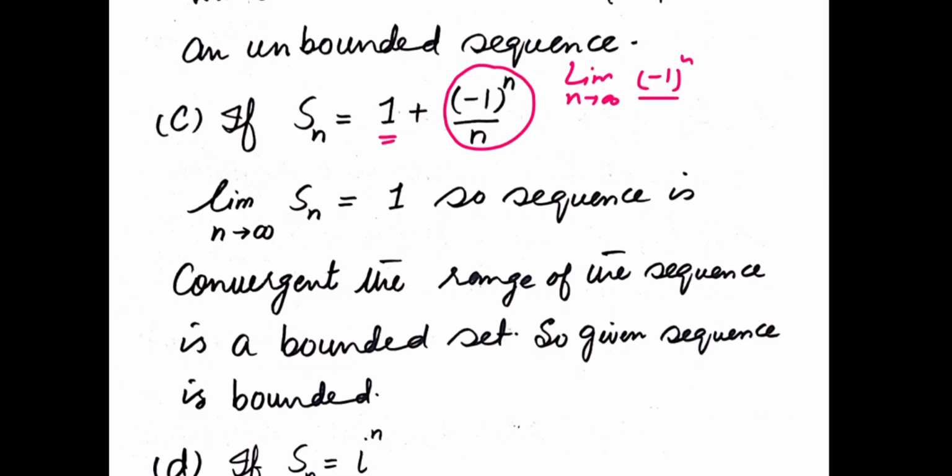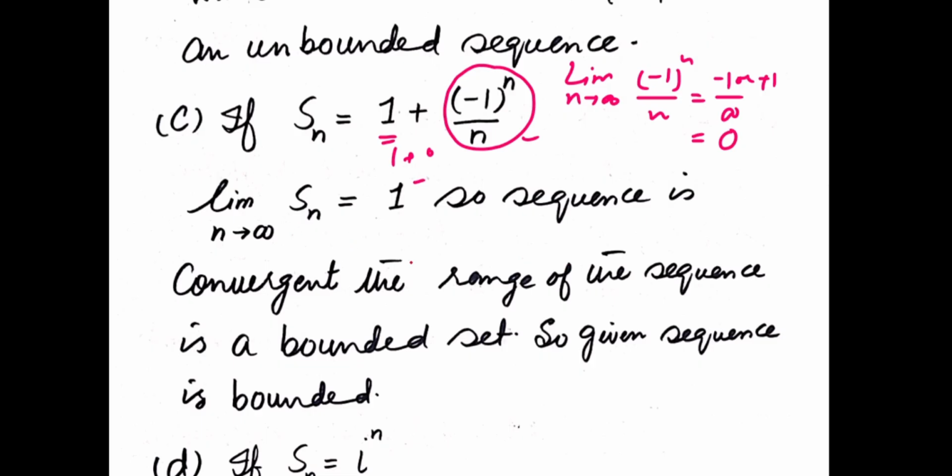Whether n is sufficiently large, even or odd, the numerator is some number, either minus 1 or plus 1, and divided by infinity, in any case this becomes 0. So this limit becomes 0, and hence 1 plus 0 is equal to 1. This shows that the limit of this sequence is 1.